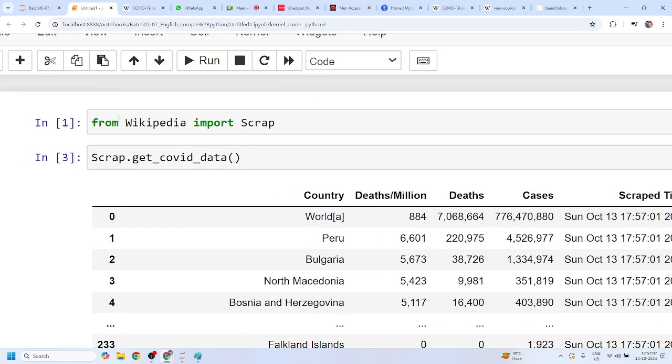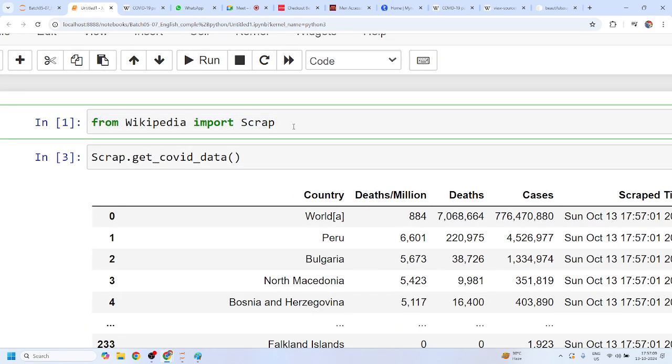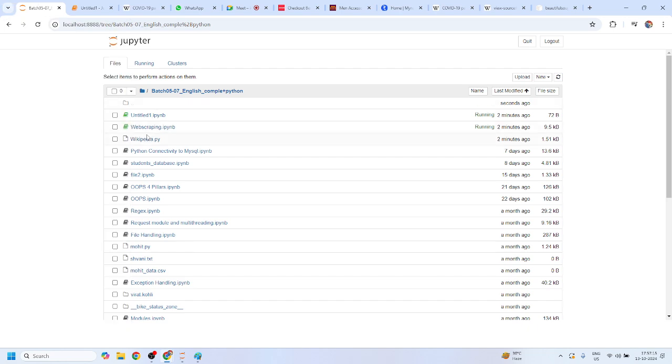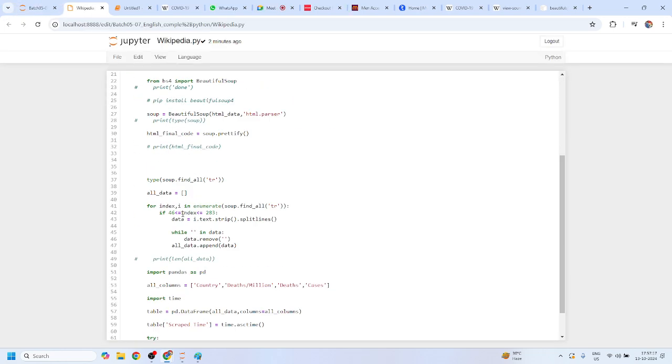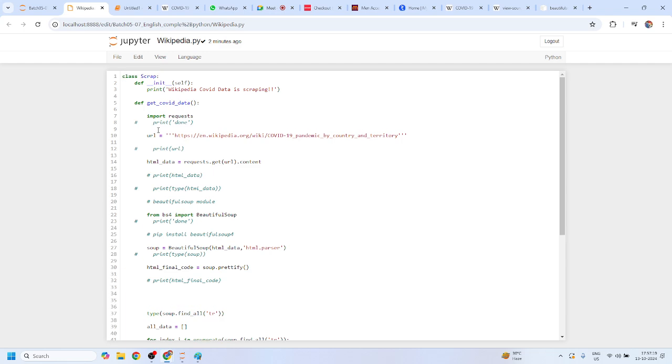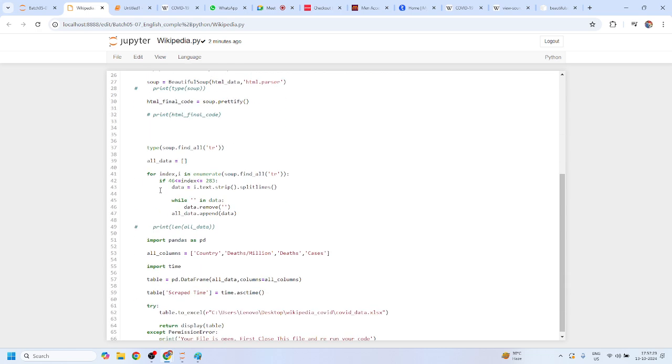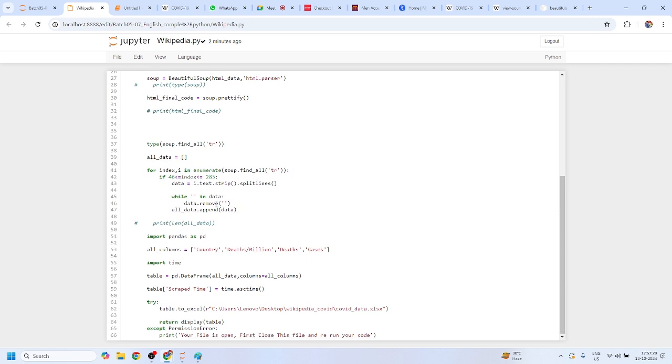So I know that this code looks very easy, right? From Wikipedia import scrap.get COVID data. But inside this code, we have to write all these codes, right? It's not like you can simply call this in just one go. We have to work in a different way to get the data in a proper way. Shivani, any doubt?